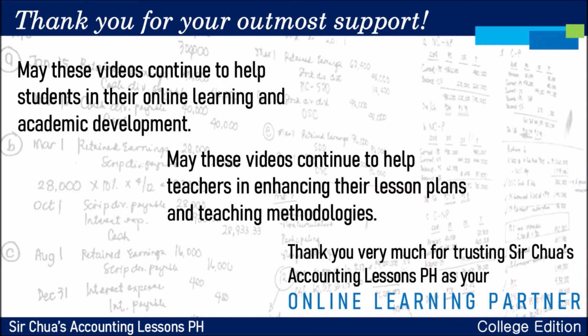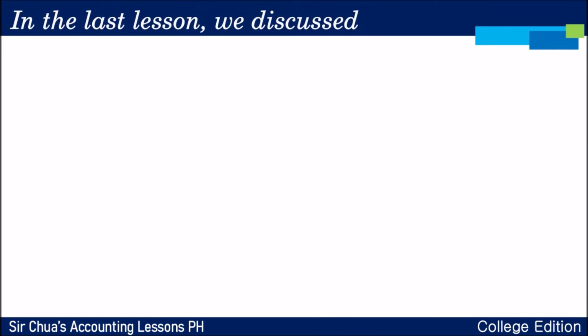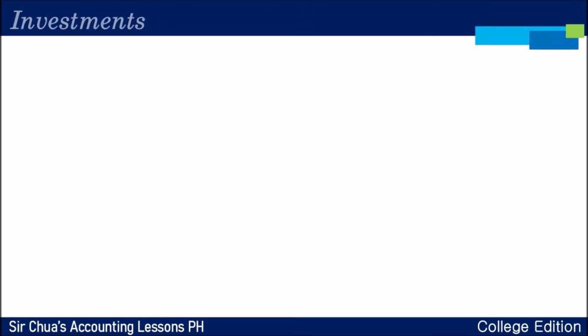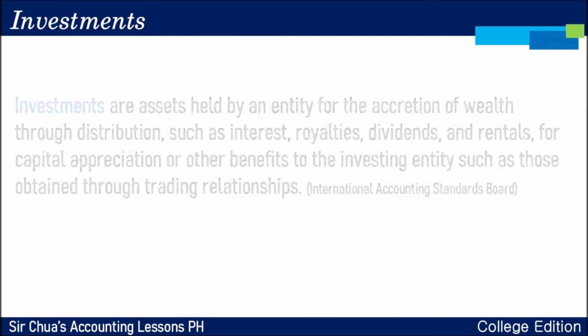In the last lesson, we discussed intangible assets. You know about what an intangible asset is, and you also know about patents, copyrights, trademarks, and even goodwill. Now we move on to another line item in the non-current asset section of the Statement of Financial Position, which is investments in equity and debt securities. Okay, let's first talk about investments.